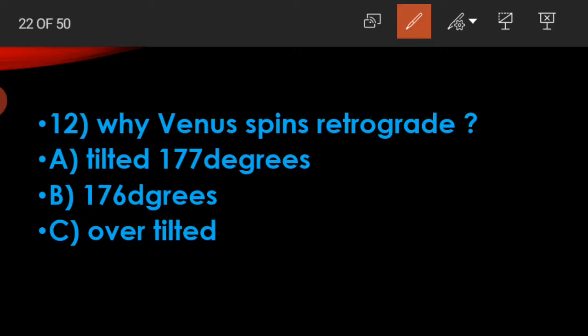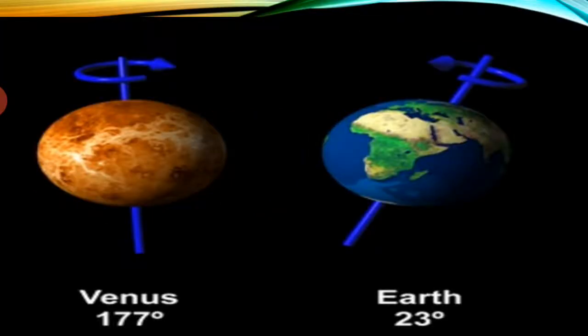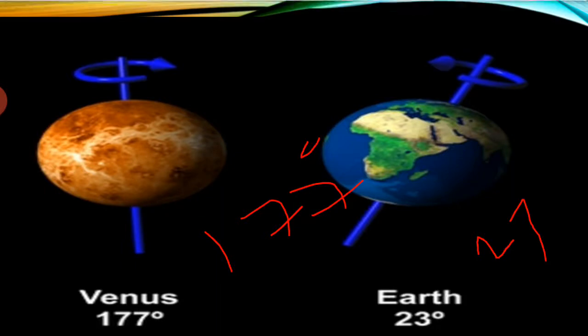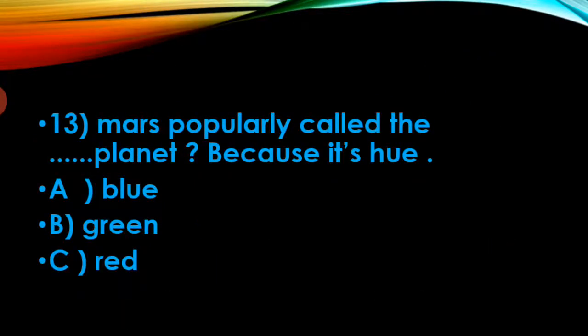Next, why does Venus spin retrograde? It is actually tilted how many degrees? A. 177, B. 176, C. over tilted. So here the correct answer is 177 degrees. See here, Earth is tilted 23 degrees and Venus 177 degrees. So that's why Venus spins in retrograde motion. Okay. Next question. Mars is popularly called the dash planet because of its hue.